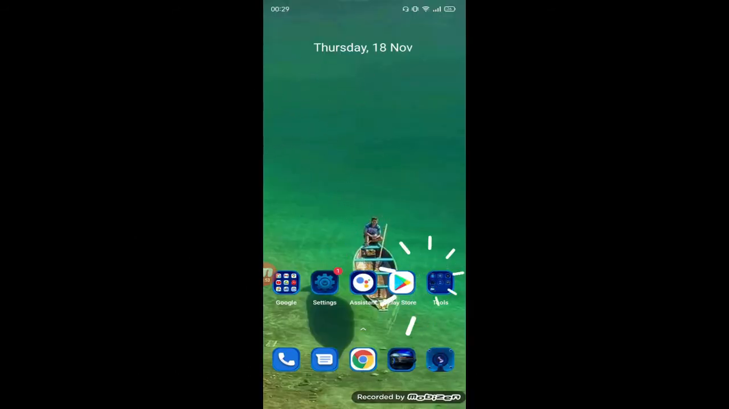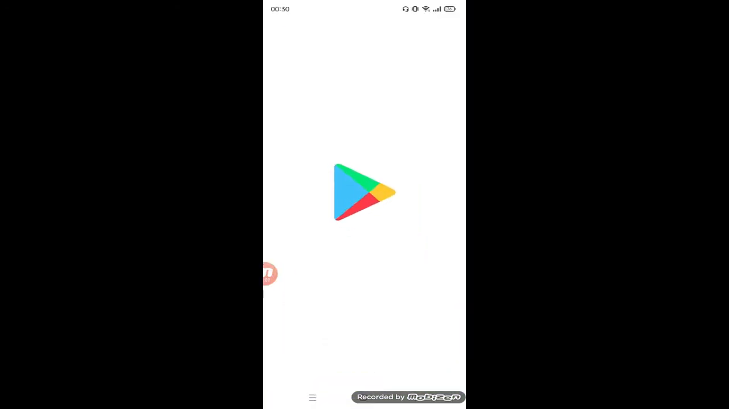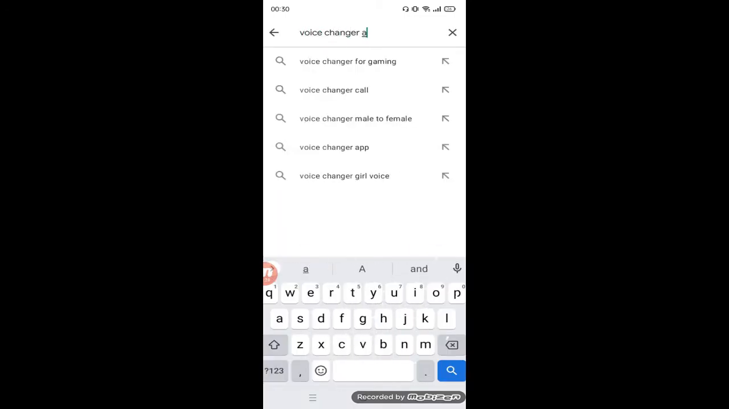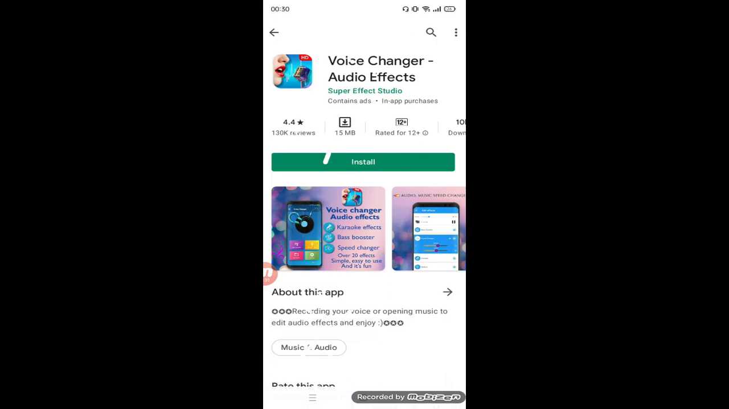You can talk to your friend by changing your voice from male to female or female to male by simply downloading a very small and simple app. Just go to the Play Store from your phone and search for Super Effect Studio's Voice Changer audio effect. Download the app and start to use it because it is awesome.